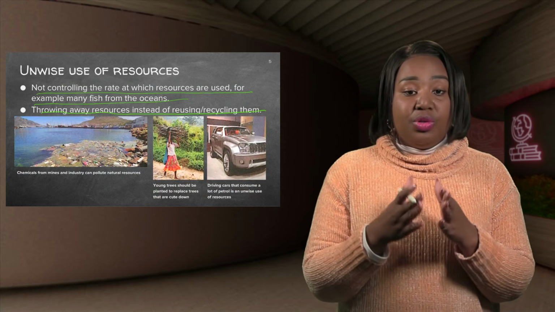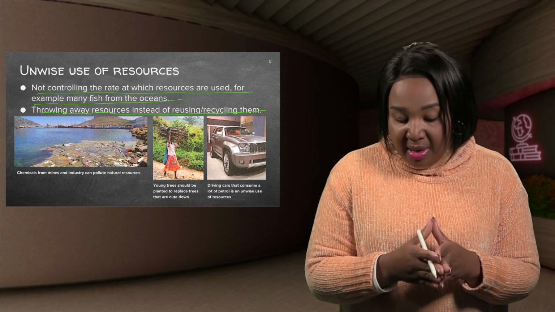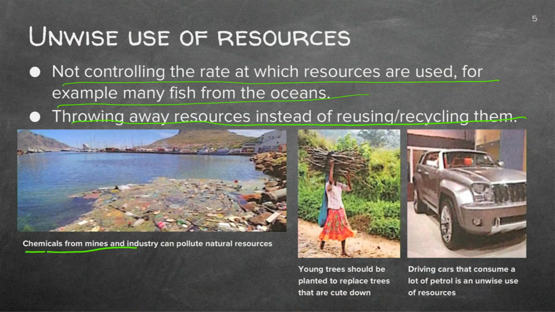I've got pictures inserted for you to see there. The first one says chemicals from mines and industries can pollute natural resources. This is the improper way of disposing of chemicals from industries or even from mines. The second one says young trees should be planted to replace trees that are cut down.